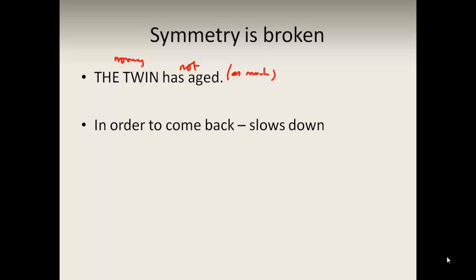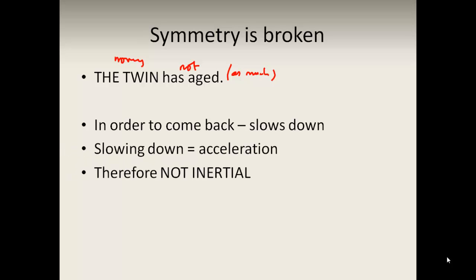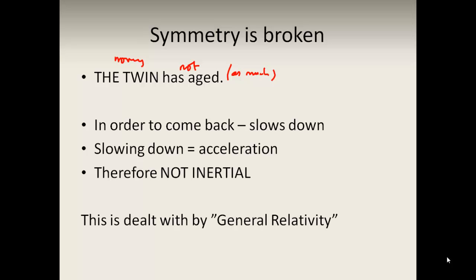The reason the symmetry is broken is because in order for him to go somewhere and then come back again, he has to slow down. This slowing down means an acceleration. And if we have an acceleration, it's not an inertial frame of reference. So this idea of slowing clocks only works for inertial frames of reference, in other words, ones that are not accelerating. So this is why this symmetry is broken, and how this paradox can be explained. And this is dealt with by general relativity, which is to do with accelerating frames of reference.